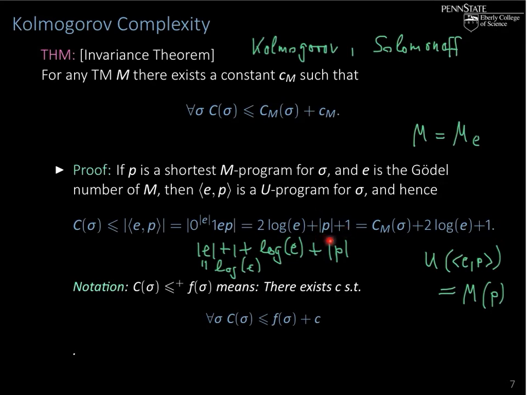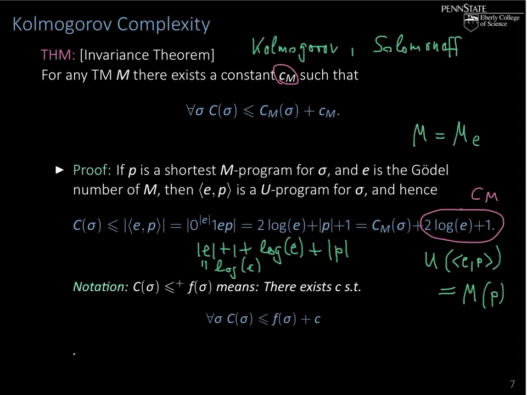But length of P is the Kolmogorov complexity with respect to M. So it's the M complexity of sigma. And then we have these two parts here, 2 log E plus 1. And this is our coding constant, C_M. So this we will choose as C_M, this coding constant. Okay, so that's the proof.